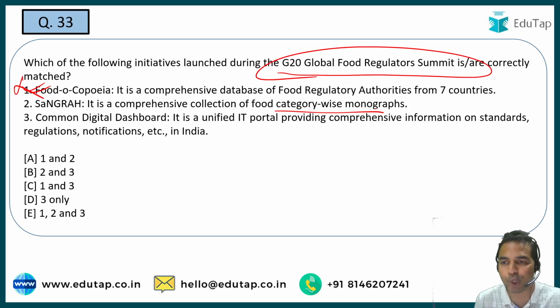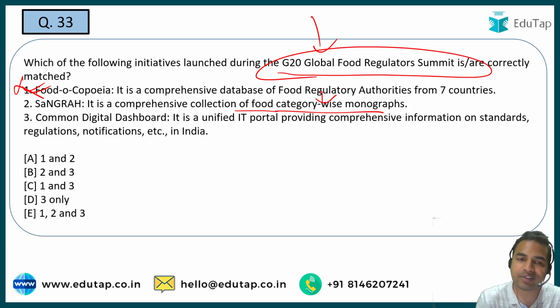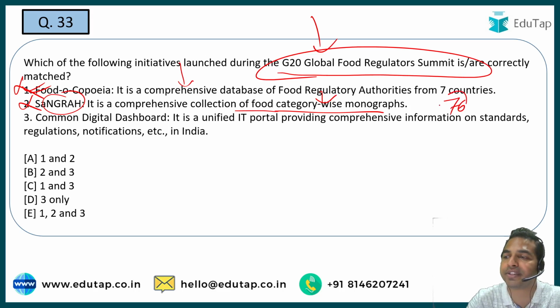Guys, as per the G20 Global Food Regulator Summit, Foodocopia is basically the collection of the food category wise monographs, and that is why statement 1 is incorrect, and statement 2 is also incorrect. Sangraha is basically a comprehensive database of the food regulatory authorities from 76 countries and not 7 countries. So guys, that is how we can make these statements correct.